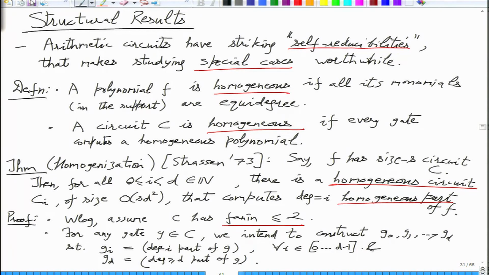So 0, 1, dot dot dot, D minus 1, these homogeneous parts plus the rest, which is the parts of degree D or more. So this is what we want to maintain. We are building from the leaves inductively another circuit C prime such that for every gate G in C, there will be an analogous computation happening inside C prime in a completely homogeneous way. So think of another C prime being built inductively. That is our goal. That is our strategy.